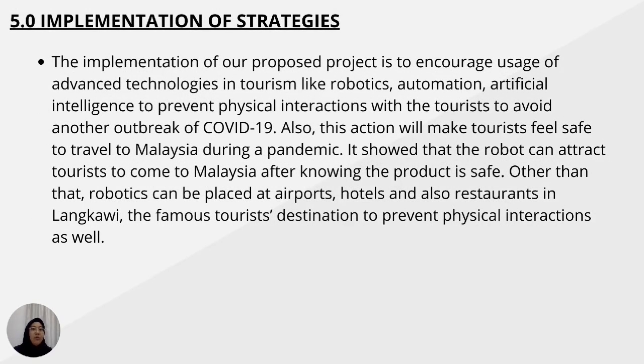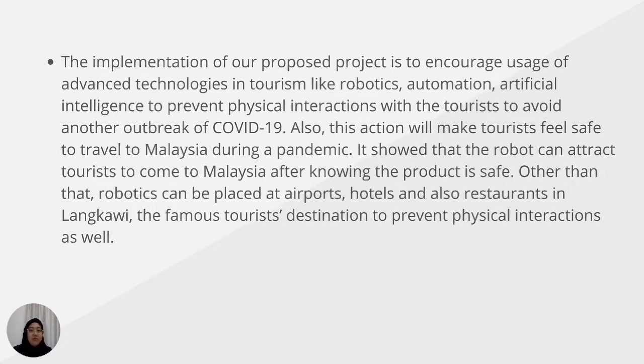Next is 5.0 implementation of the strategy. Our proposed project is to encourage usage of advanced technology such as robotics, automation, artificial intelligence to prevent physical interaction with the tourists to avoid another outbreak of COVID-19. Also, this action will make tourists feel safe to travel to Malaysia during a pandemic. It shows that the robot can attract tourists to come to Malaysia after knowing the product is safe.